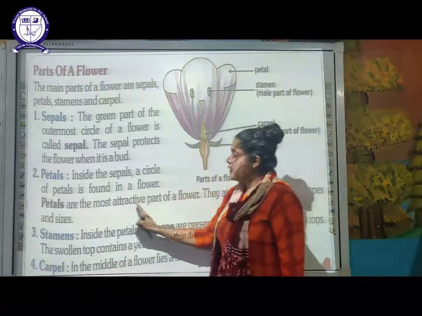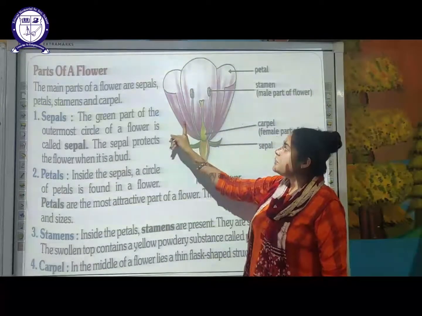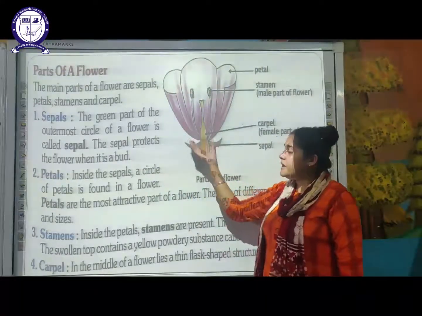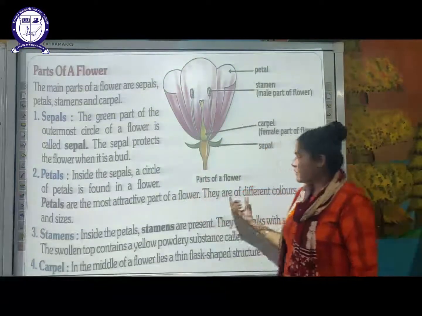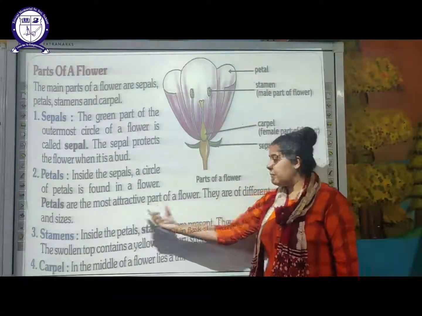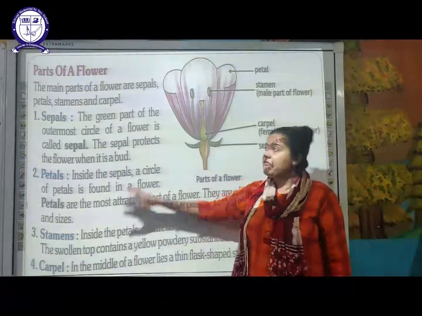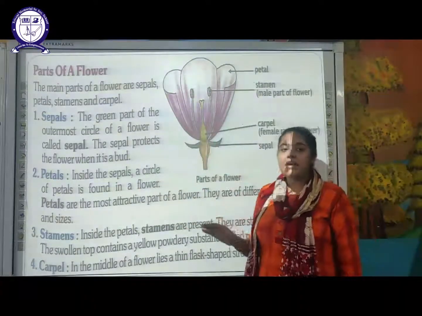Then these petals are the most attractive part of any flower, because you can see here these petals are of pink color. They are of different colors and shapes depending on the different flowers. Okay, and it is the most attractive part. They are of different color, shape and sizes, and it makes the flower very attractive.